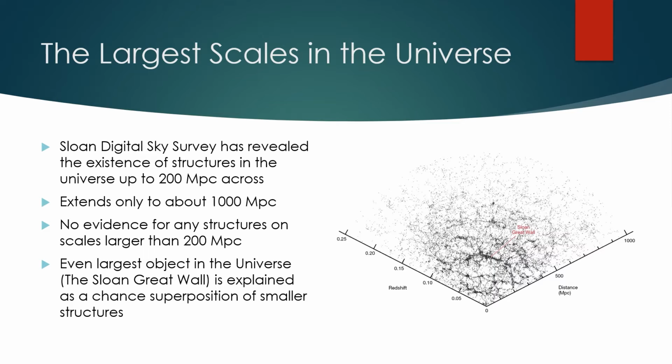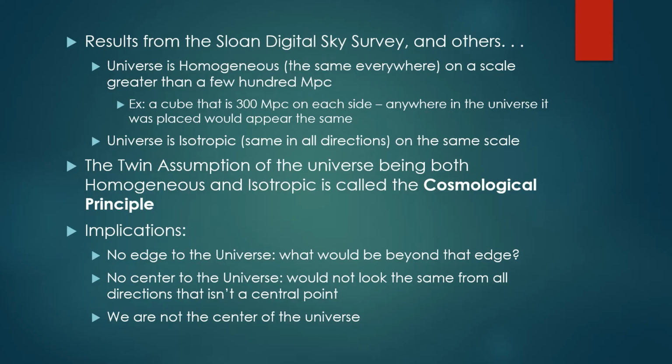Even the largest object in the universe, the Sloan Great Wall, which is a large filament-style cluster of galaxies, can be explained as a chance superposition of smaller structures. The result of this survey and other large-scale surveys is that the universe is homogeneous. It's essentially the same everywhere on a scale greater than a few hundred megaparsecs. If we look at a cube of 300 megaparsecs on each side and put it anywhere in the universe, its overall contents would look about the same.